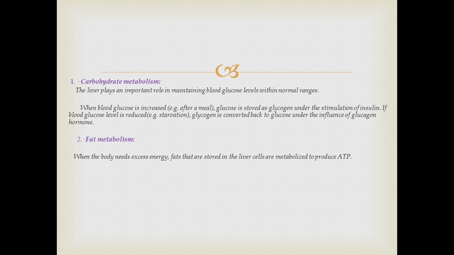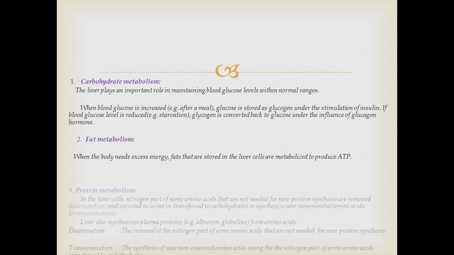Now when glucose is needed by the body, fat oxidation happens in the liver. The fat stored in liver will be oxidized and metabolized to produce ATP directly. So we can see that in fat metabolism, liver plays an important role as well.